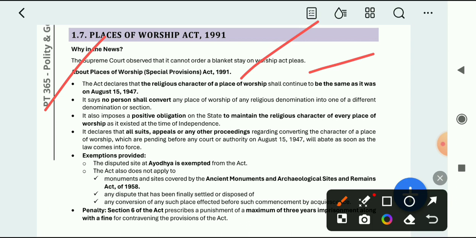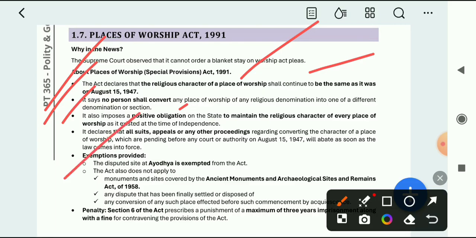The Places of Worship Act declares that the religious character of a place of worship shall continue to be the same as it was on August 15, 1947. So it goes back to 1947, where the religious character of the place of worship has to be the same. This is how the Supreme Court is defining it. It says no person shall convert any place of worship of any religious denomination into one of a different denomination. So from then onwards, if a place of worship belongs to one religion, it cannot be changed afterwards at the same place.